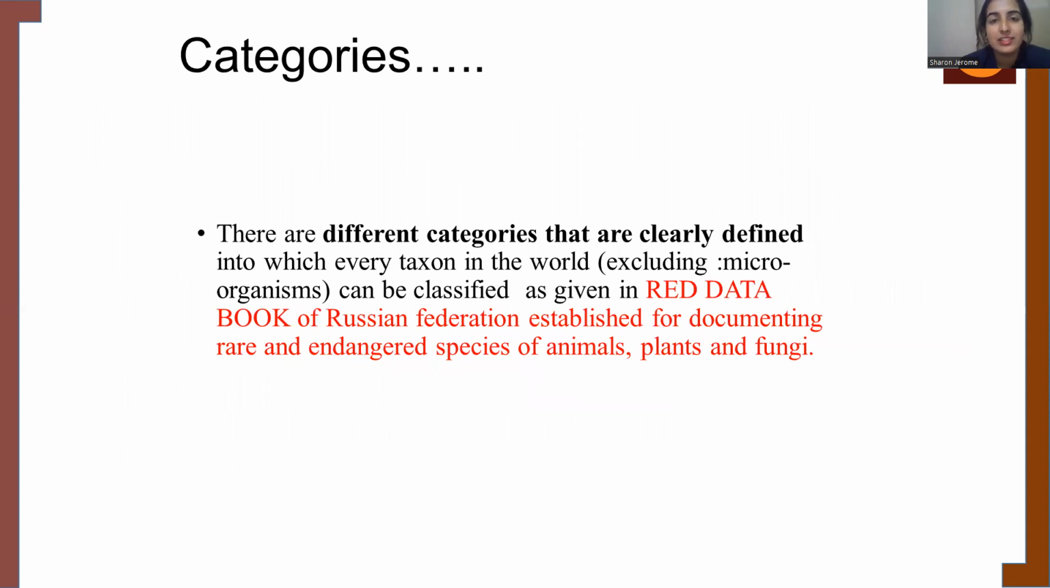Now let's look into the categories. Categories in the sense, each taxon or each biological species in the ecosystem, including animal, plant, and even microorganism, are differentiated or divided into different categories. The Red Data Book is the place where it documents the endangered and endemic species of plants, animals, and fungi. So in the next slides, we'll be looking into what are the categories in which the taxons are divided.